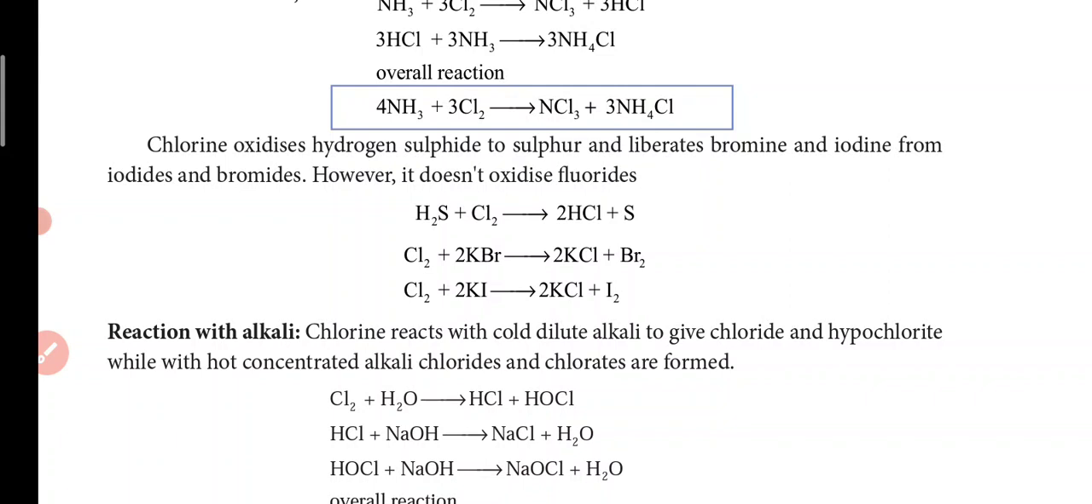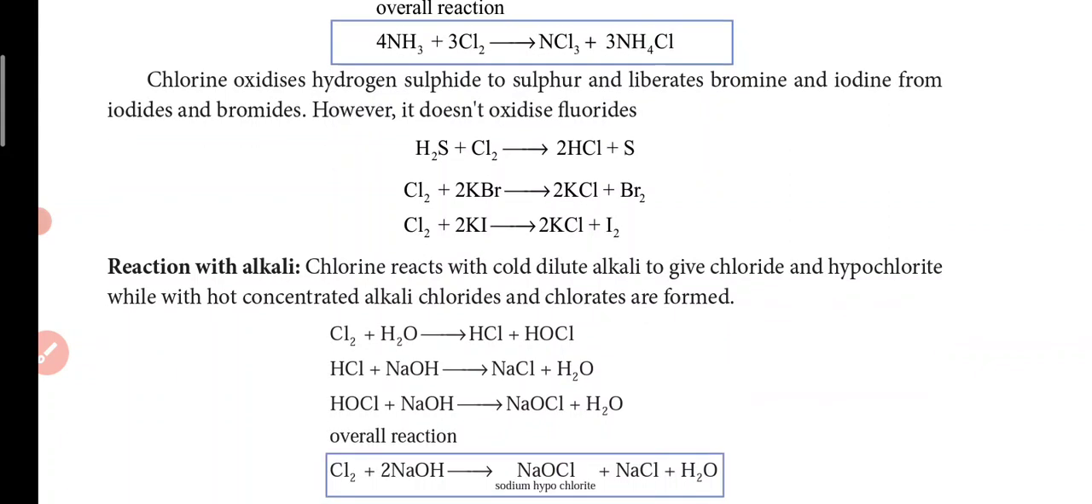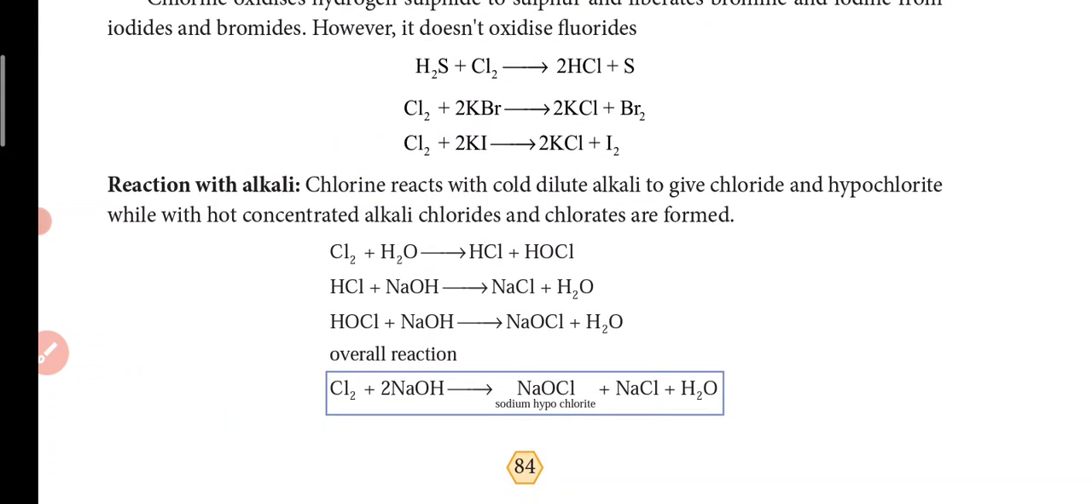Chlorine oxidizes hydrogen sulfide to sulfur and liberates bromine and iodine from bromide and iodide. However, it doesn't oxidize fluorides. So it will just oxidize hydrogen sulfide, potassium bromide, and KI.